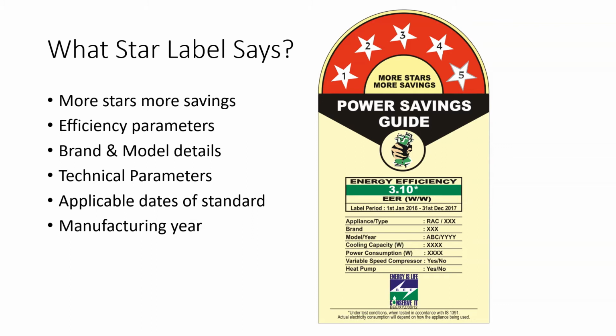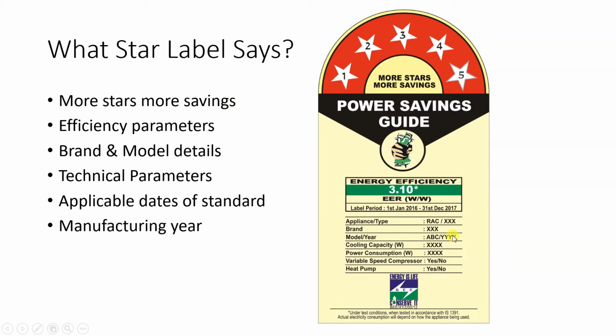Okay, it's like that. So you should know your goal, and according to that you should purchase the equipment. So it is not like you're every time purchasing 5 star. Why? Because you have to see the purchase cost as well as operating cost. Okay, next, first one is about the star label. More stars means more saving.